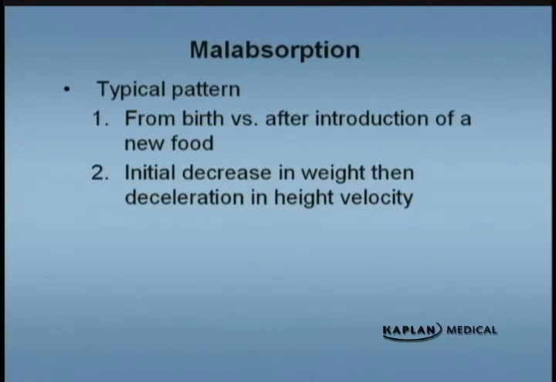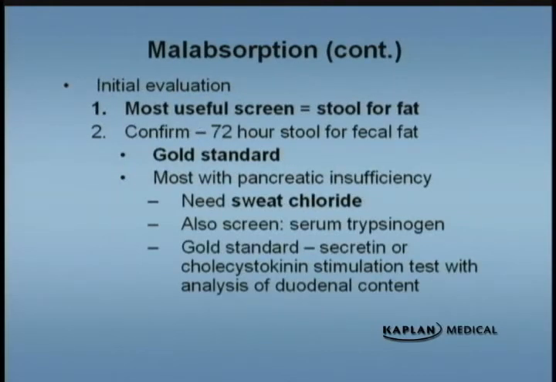Typically with malabsorption, the first thing that's going to be affected will be the decrease in weight. So they'll start showing some weight loss or poor weight gain, and then they will have a deceleration in their height velocity. And if it's really truly chronic, then the head circumference may start to slow down also. The initial evaluation of malabsorption, the best screening test is a stool for fat. The best confirmatory test is a 72-hour stool for fecal fat, although you can do a spot stool for fat.